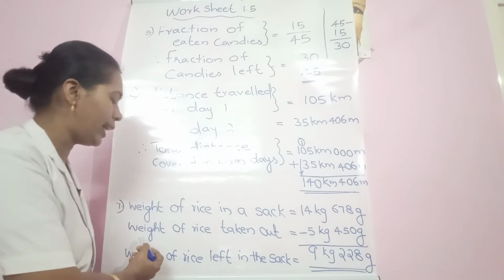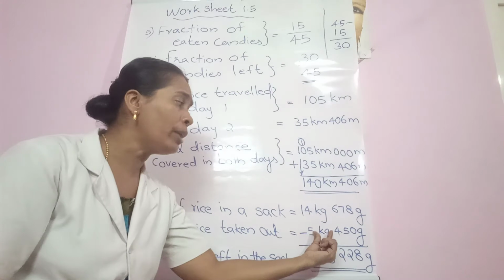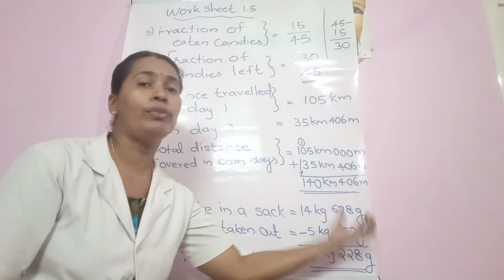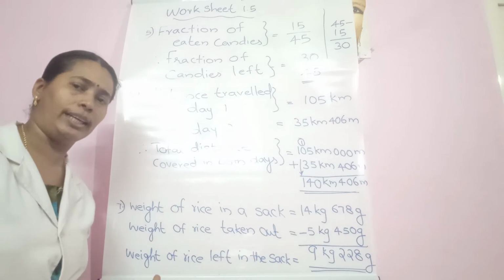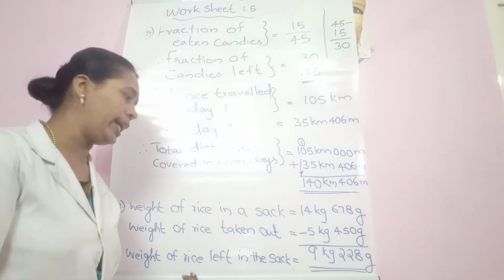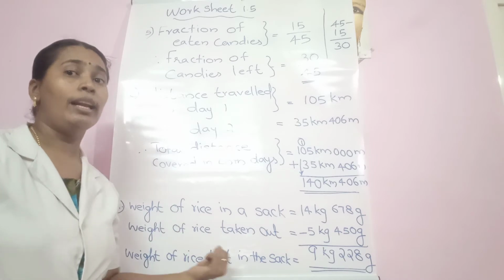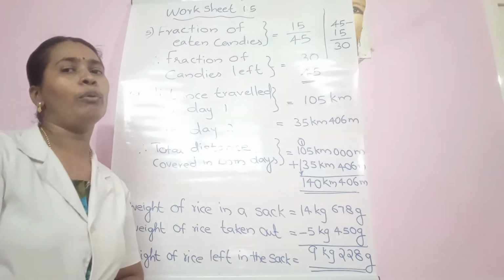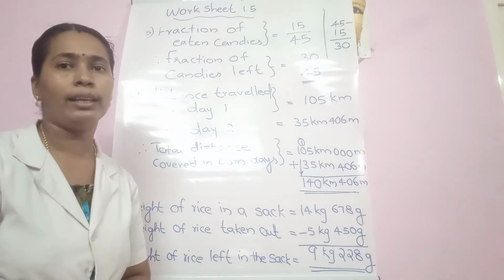How much has been taken out? The weight of rice taken out is equal to 5 kg 450 gram. So they asked you to find the amount of rice left in the sack.